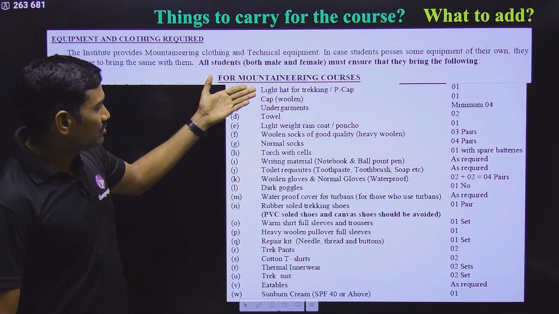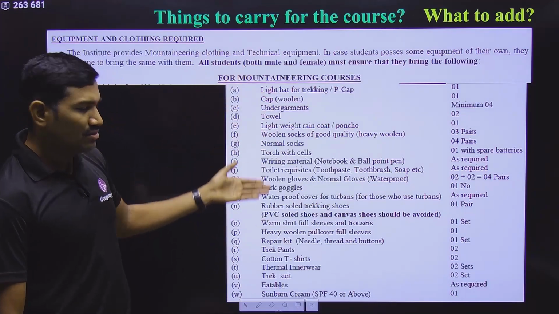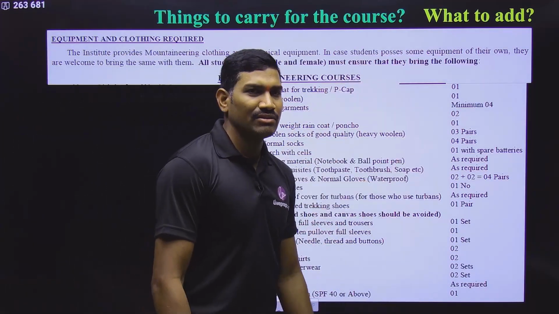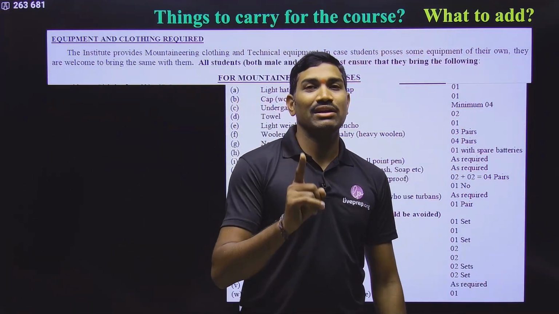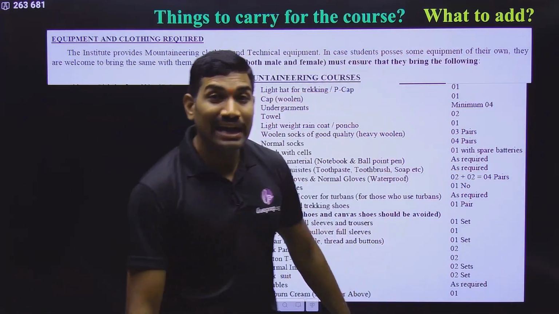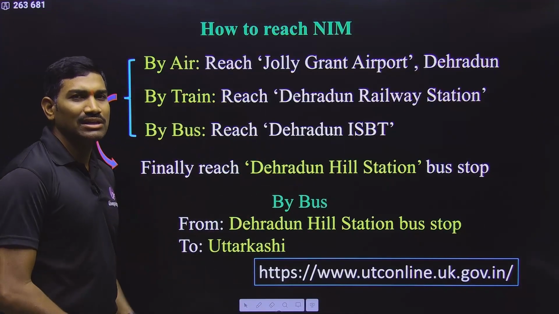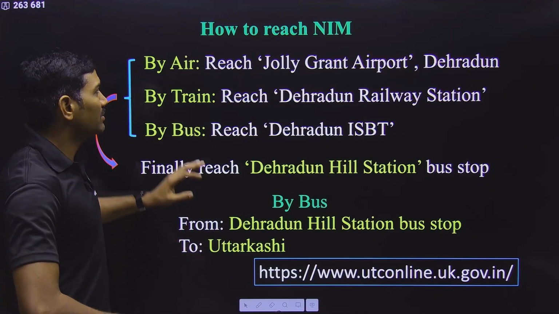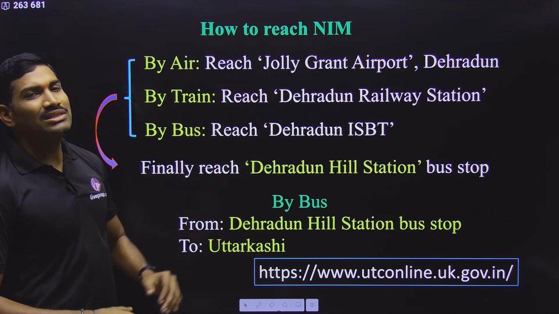Okay, and here also, what are the things that are required? Already we have discussed all these things, right? What is required, how many are required, I gave some basic information, but what to add, this I will definitely discuss at the end of the videos, at the last video, for the last part, because there you can understand it much better. Nice. And now we are going with the next one, that is regarding how to reach NIM.